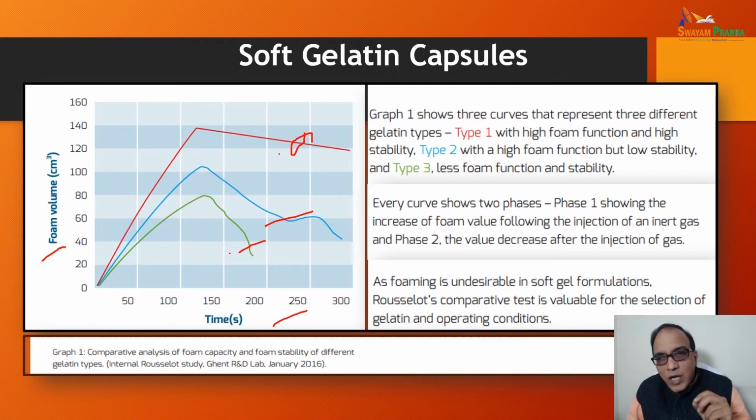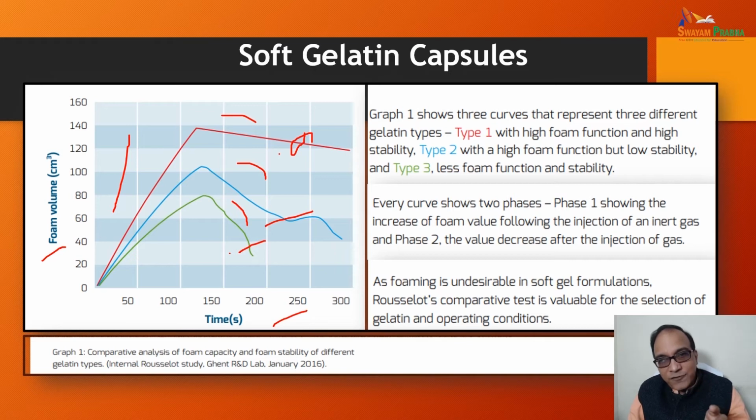Every curve shows two phases. Phase 1 shows the increase in foam volume following the injection of an inert gas, and phase 2 is where the value decreases after this injection. As you can see, this is the phase 2 part for all three kinds of curves.